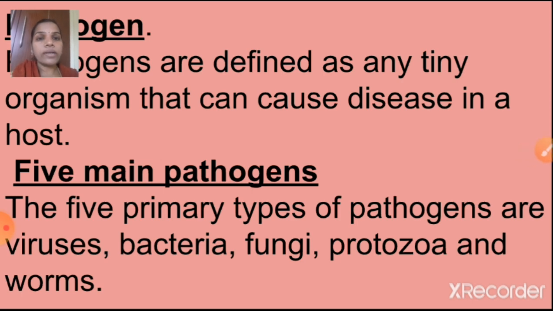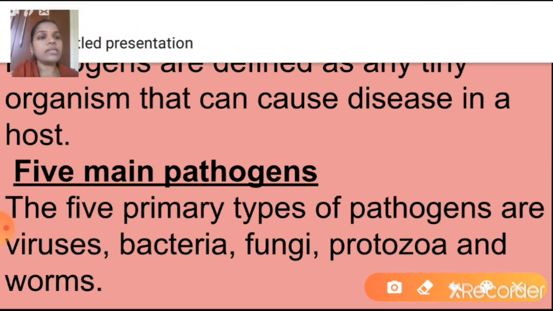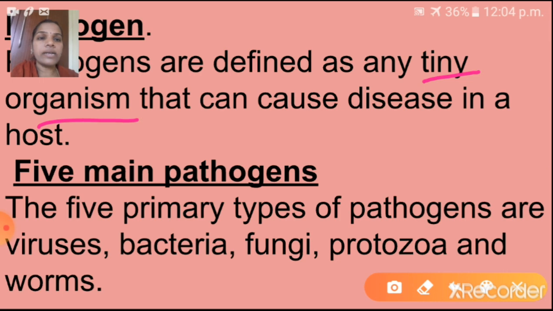First I would like to explain what is meant by pathogen. Pathogens are defined as tiny organisms, that means they are also microorganisms, that can cause disease in a host. So a pathogen is nothing but one of the microorganisms that can cause diseases. The 5 primary types of pathogens are viruses, bacteria, fungi, protozoa and worms.